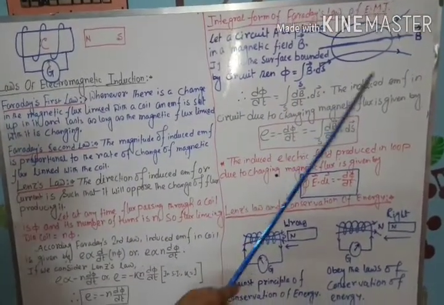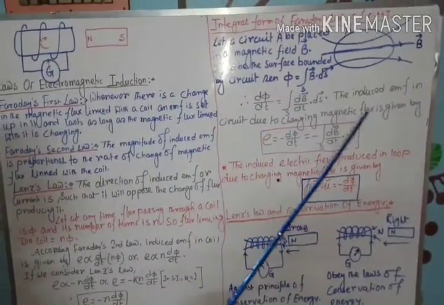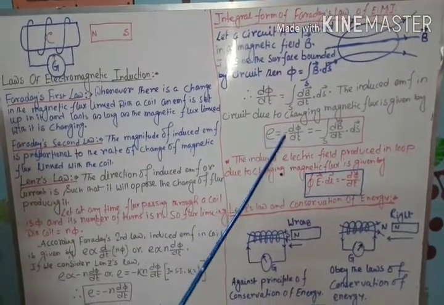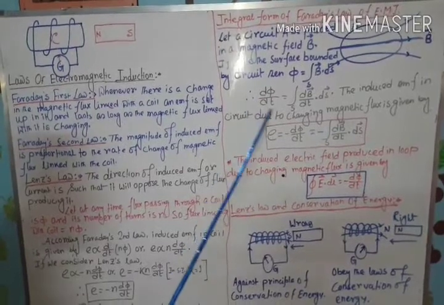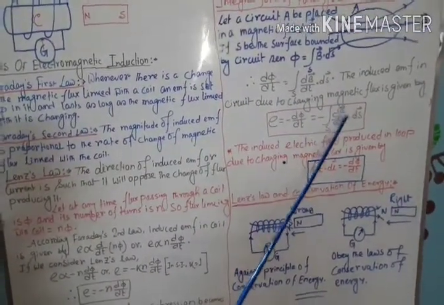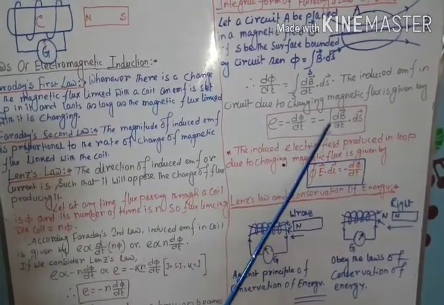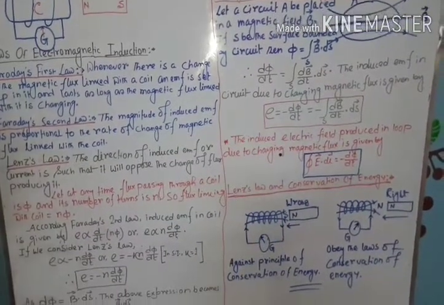Therefore the induced EMF in the circuit due to changing magnetic flux is given, from Faraday's law, by E equals minus d phi by dt, which is minus the integration over S of dB by dt dot ds vector. This is known as the integral form of Faraday's law of electromagnetic induction.